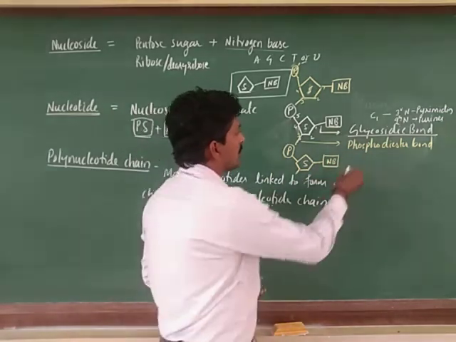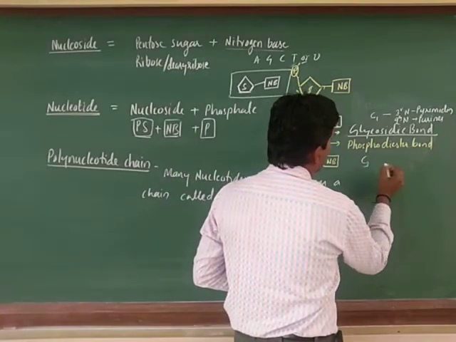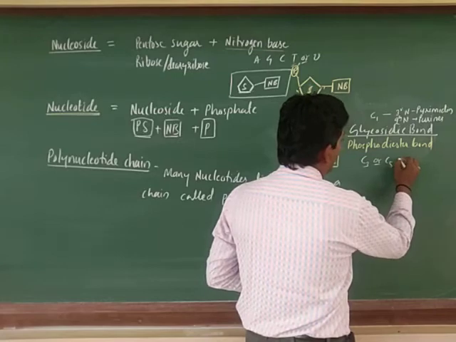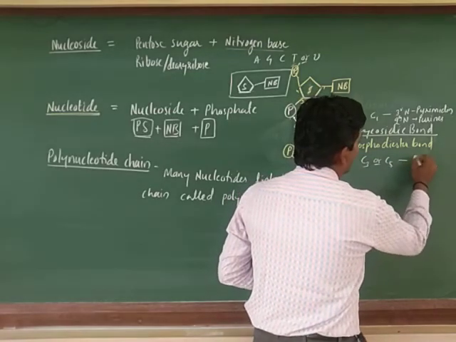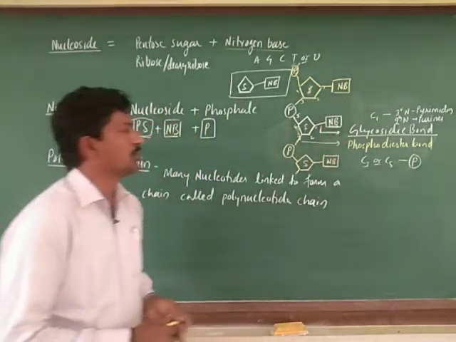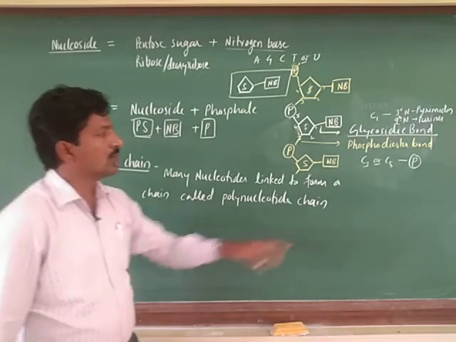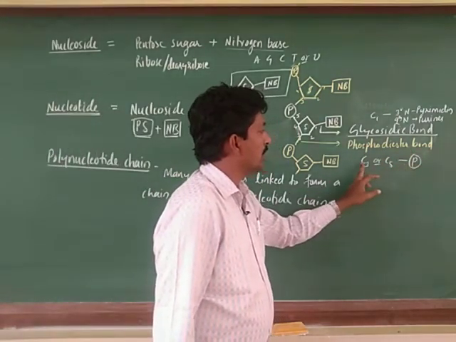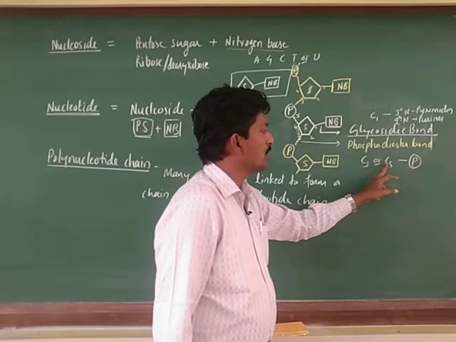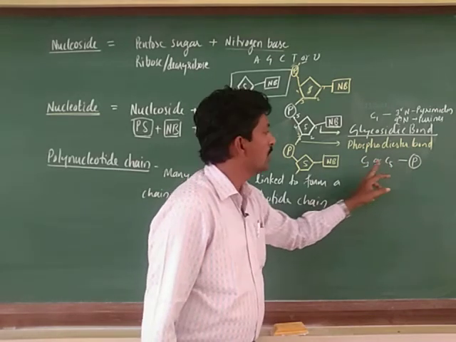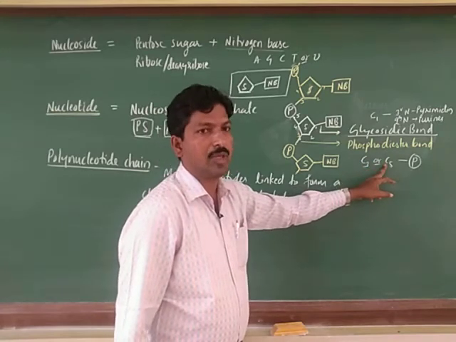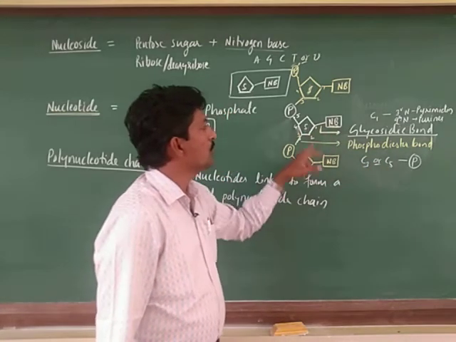That means here this is C, either C3 or C5, attached to the phosphate. Understood? So the phosphodiester bond is formed between either C3 or C5, meaning the third carbon or fifth carbon, between two nucleotides.